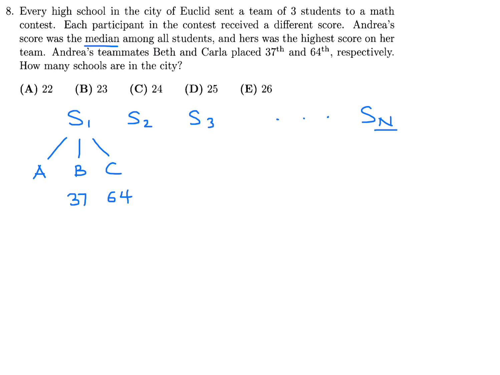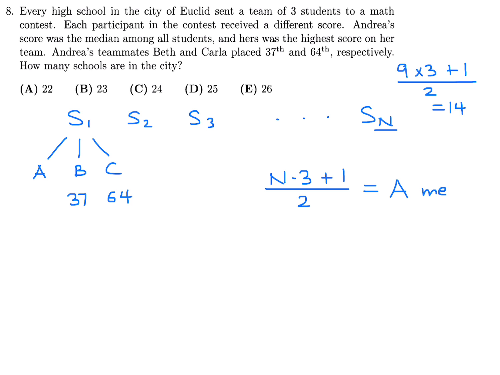Now, the key of this question is that her score is the median. Now, there's n schools, and each school has 3 students. So to figure out the median, you would add 1 and divide by 2. That's how you figure out the median. So, for example, if there was 9 schools, you would multiply by 3, which is 27. And to get the median, the middle student, it would be 27 plus 1 divided by 2, which is 14, right? So this is going to be the median, which is Andrea. That's her score.